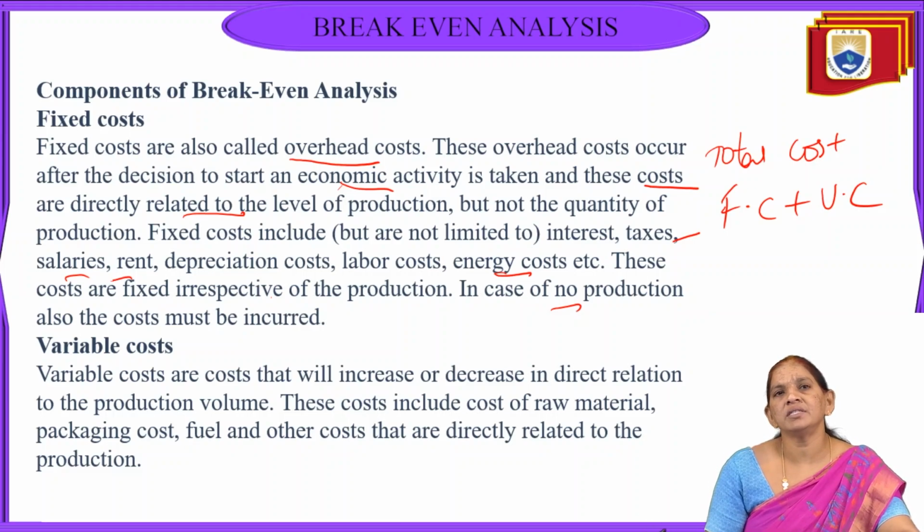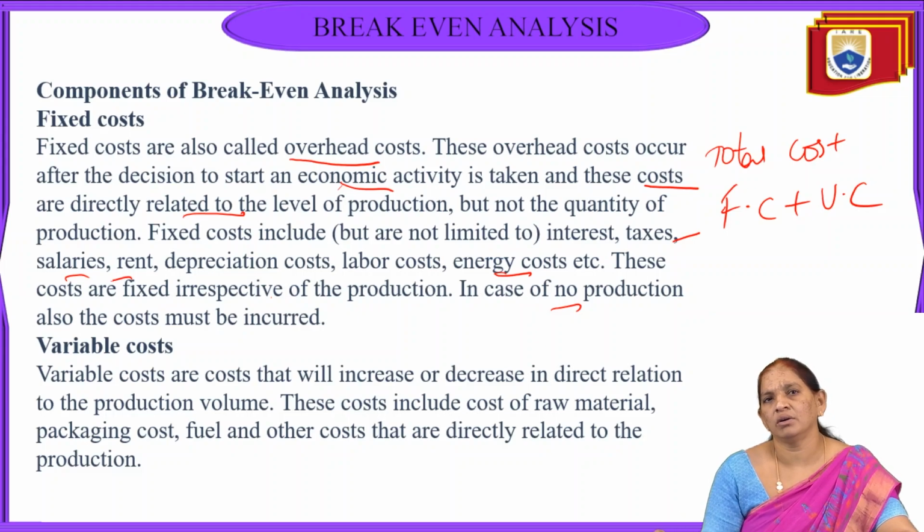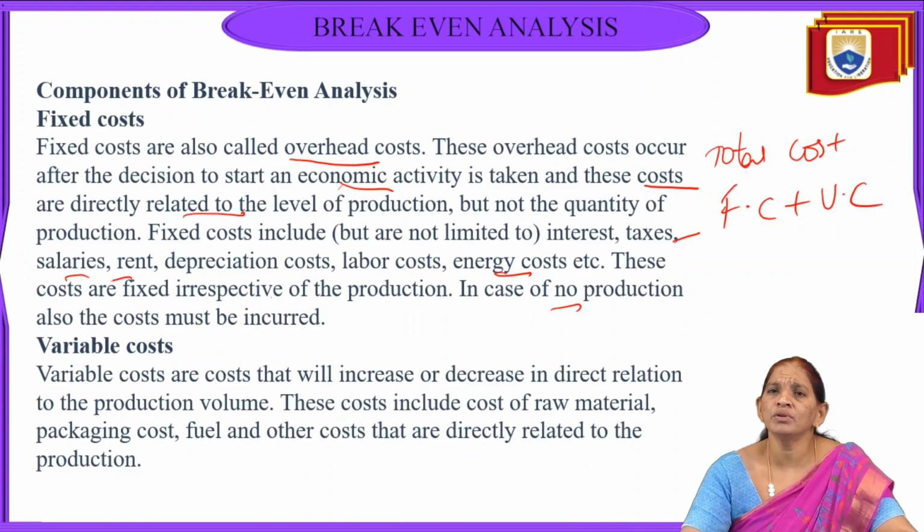For example, take the rent of a factory building. Maybe this month we did the production and paid the rent to the owner. But maybe next month, due to some unforeseen things, we don't go for production. Even so, we 100% have to pay the rent. So the fixed cost doesn't deal with the level of production activity. Whether you produce or you may not produce, this fixed cost must and should be paid.